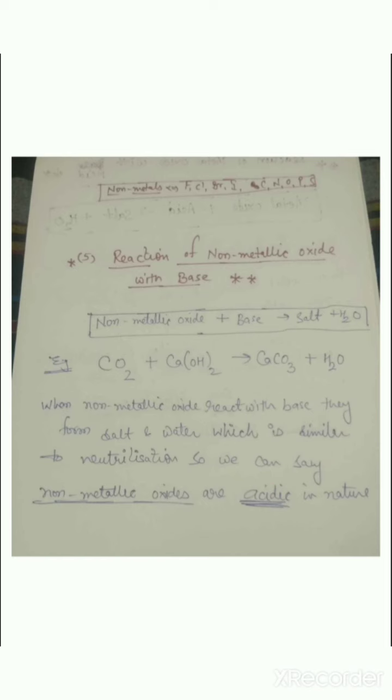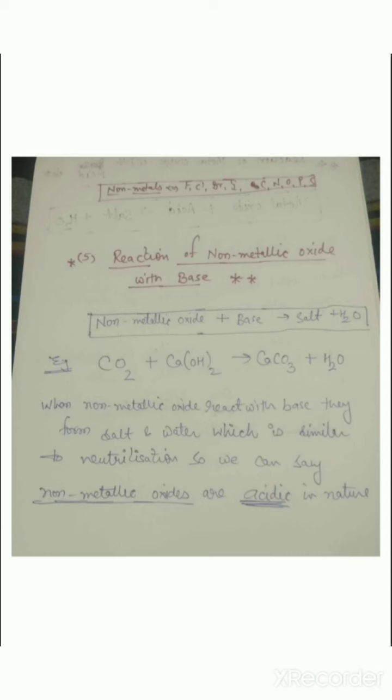Carbon dioxide, nitrous oxide, sulfur dioxide. These are the gases which evolve from the greenhouse effect or the industries. They come with the clouds, and when the rain comes out, that rain is acidic in nature. So we can say acid rain contains non-metallic oxides.